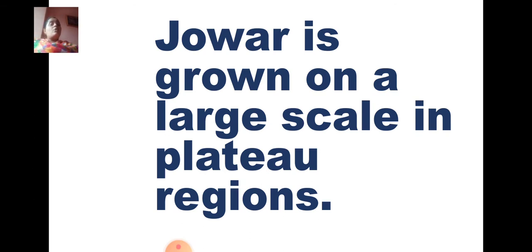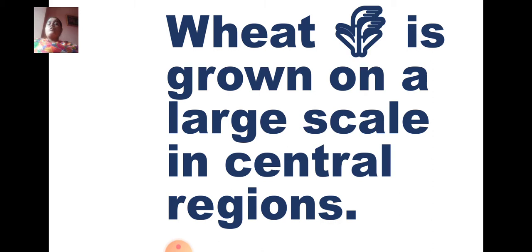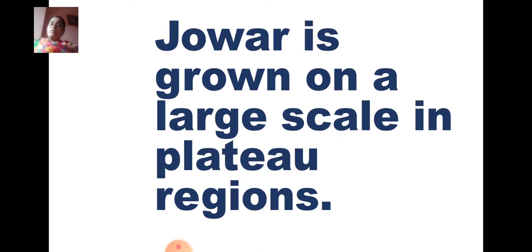Rice is grown in the areas of heavy rainfall, near the coastal region. Wheat is grown on a large scale in central regions, and jawar is grown on a large scale in the plateau region. So these were the three types of major food crops of India, and we saw where each is grown, in which part it is grown, and what type of rainfall it requires. Are you clear till now? Now look at this.